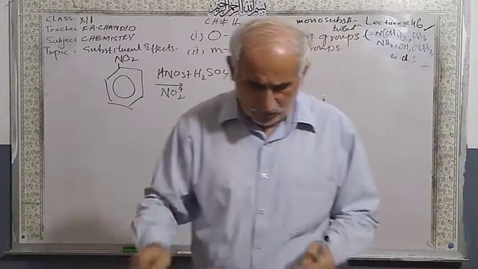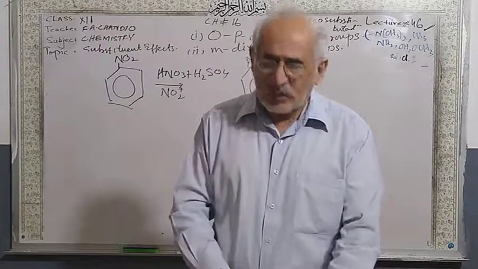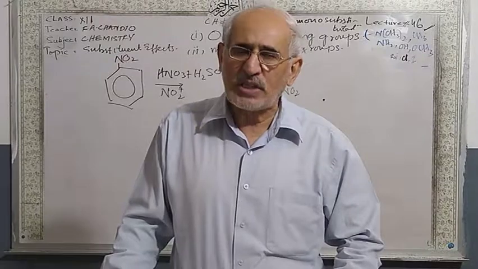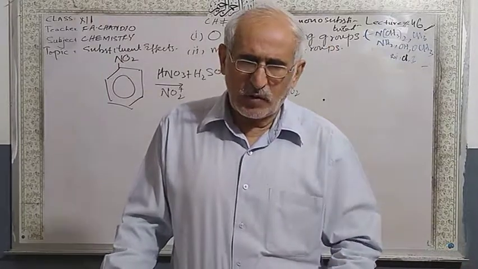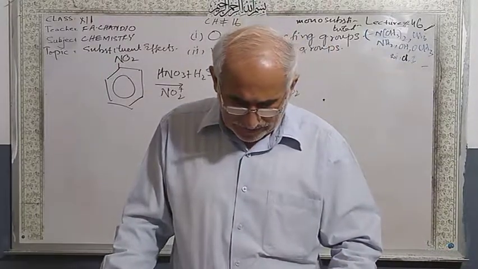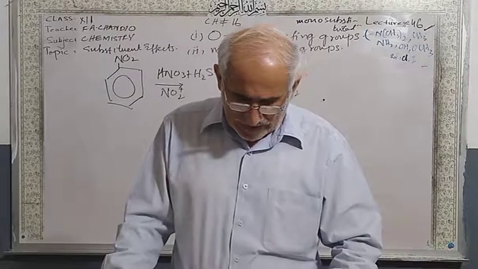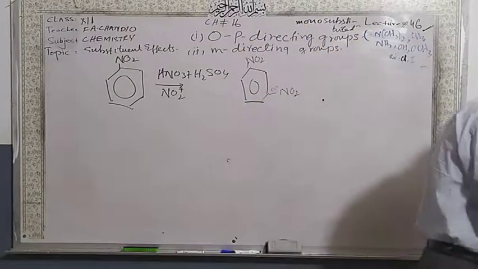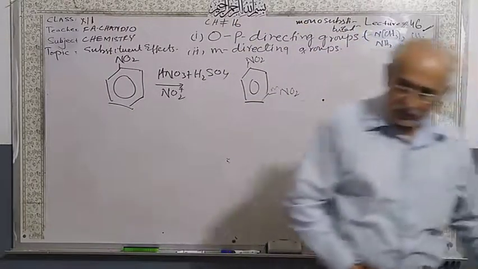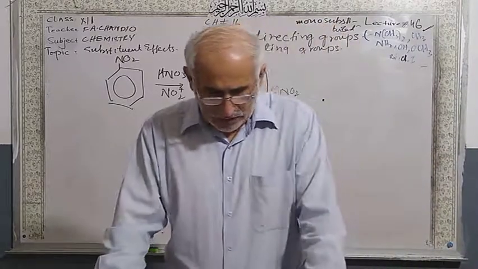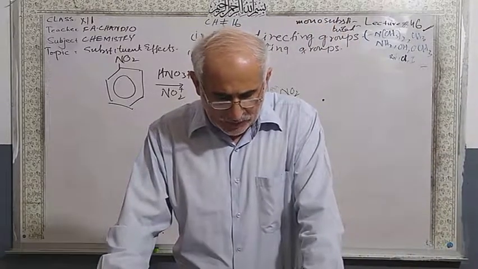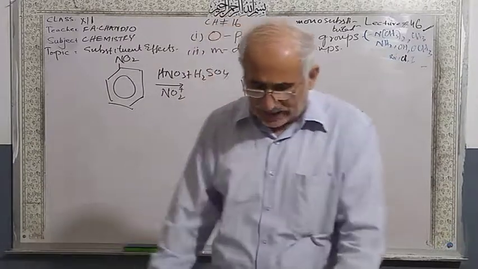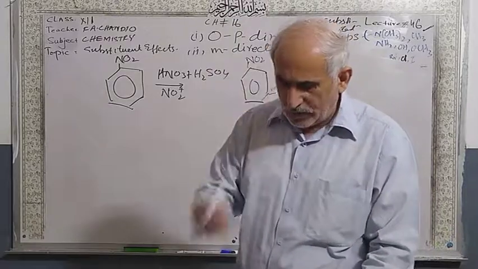If you see very well, these groups withdraw electrons from benzene from the ortho and para positions. So only one position remains, which is called the meta position. That's why they attack at the meta position. Thus, the incoming electrophile will prefer to attack the meta position. These groups are called meta-directing groups, and these groups decrease the chemical reactivity of benzene. These groups are cyanide, nitro, carboxylic acid, aldehyde.